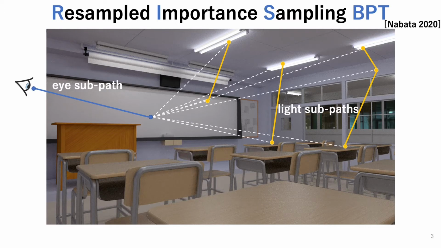Resampled Importance Sampling BPT, RISBPT for short, proposed by Nabata and colleagues, first samples multiple light subpaths, then a single light subpath is resampled to generate a full light path, by considering the contribution of connections between each vertex of the eye subpath and pre-sampled light subpaths. Therefore, the computational cost for the resampling process is proportional to the number of pre-sampled light subpaths.